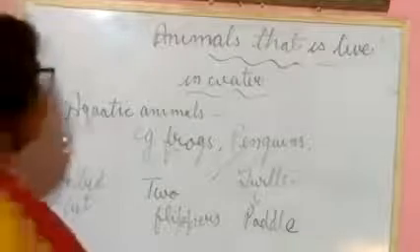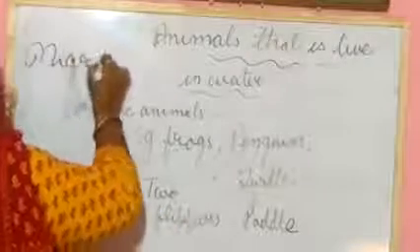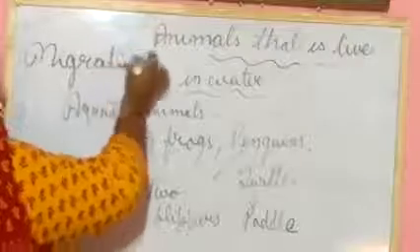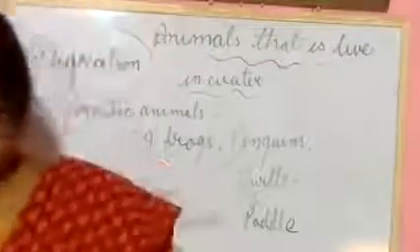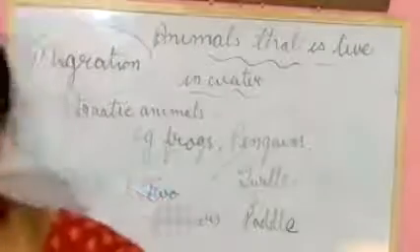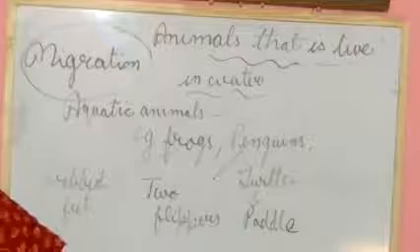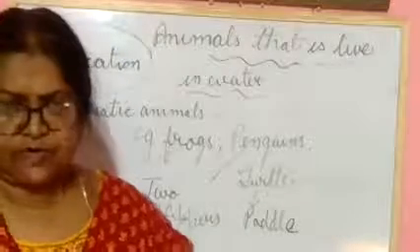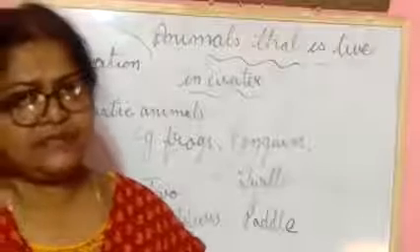Next one is migration. What is migration? Animals move from one place to another, escaping due to the weather condition, and that is known as migration.